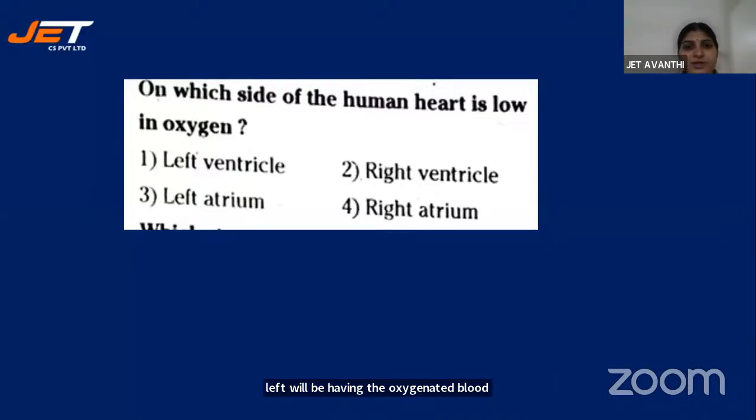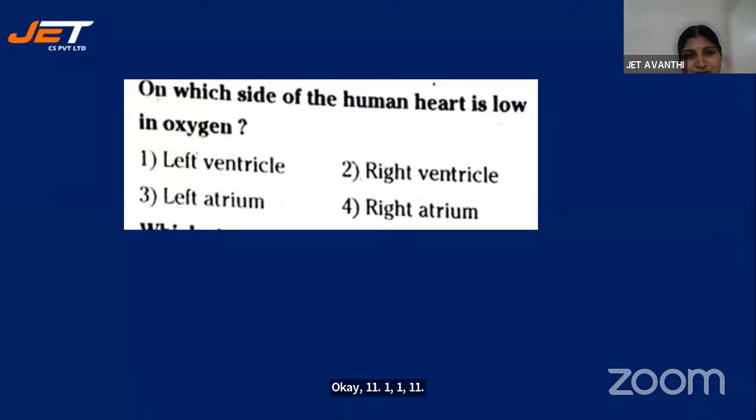So now you have to give the answer. Almost I have given a hint. So the chambers, you have to check with the chambers. Right atrium, right ventricle. Left atrium, left ventricle. Yes, 2 and 4 both.